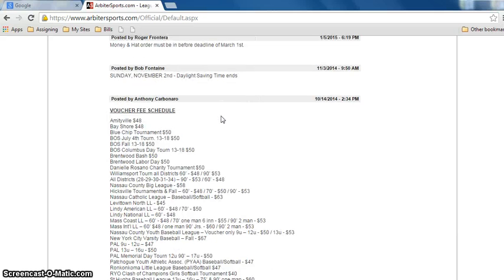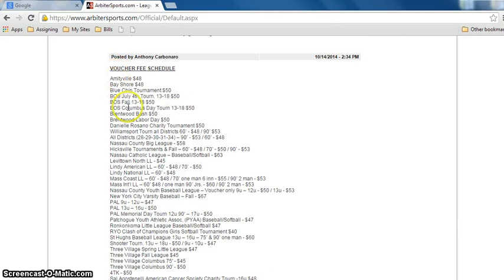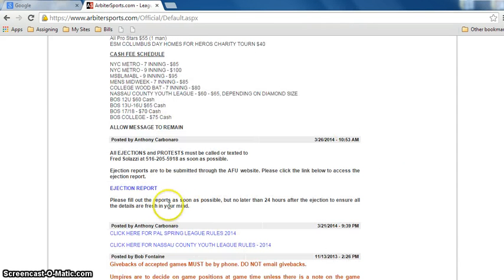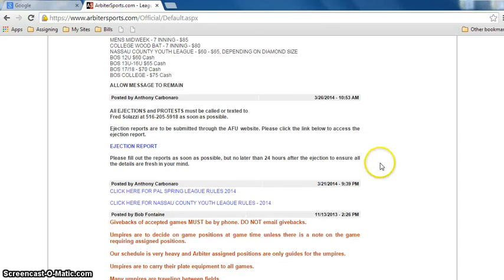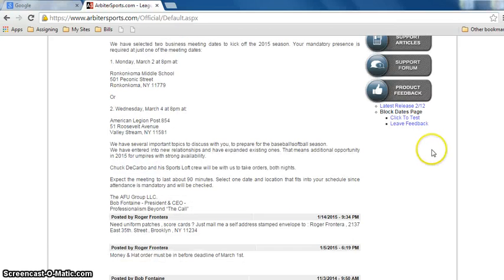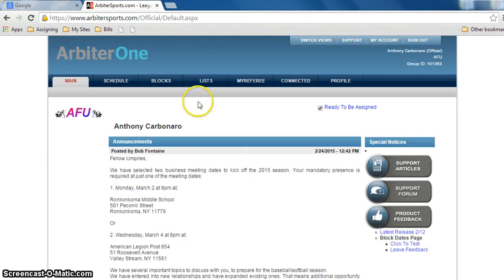As you scroll down, you'll see in the announcement section all the game fees that we have. These are the voucher game fees. Underneath that will be the cash game fees. In there is the ejection reports. We also post different league rules, and as we do different tournaments, a lot of times we put a link to the tournament rules up there.